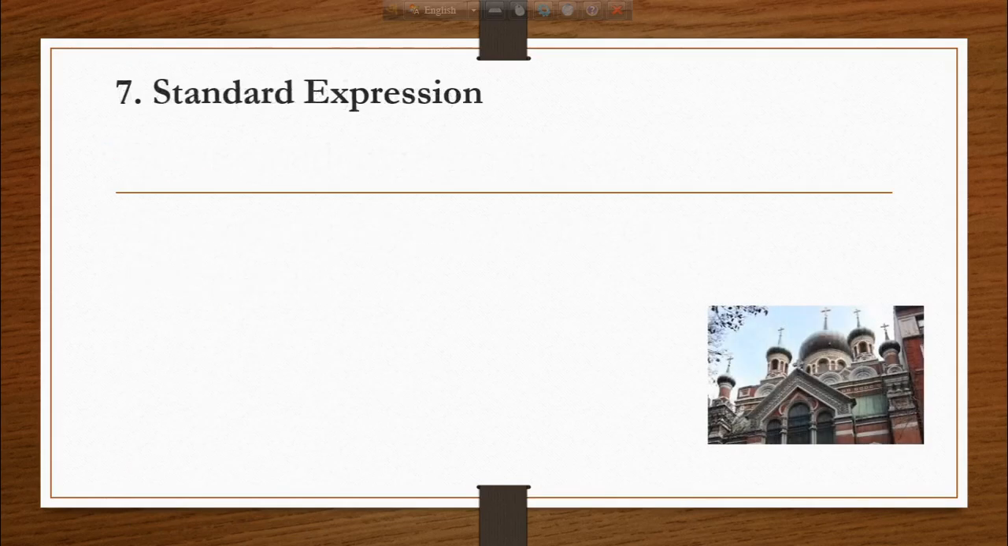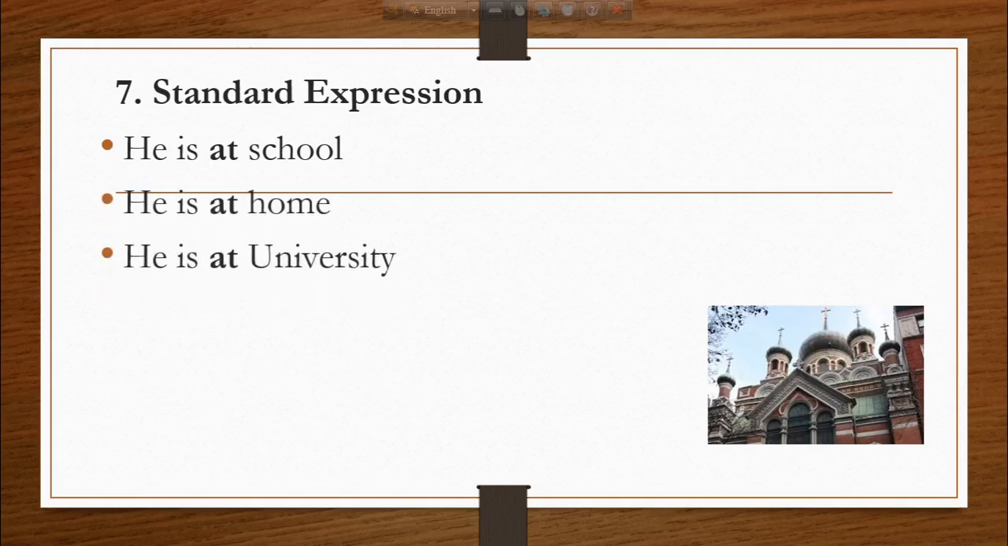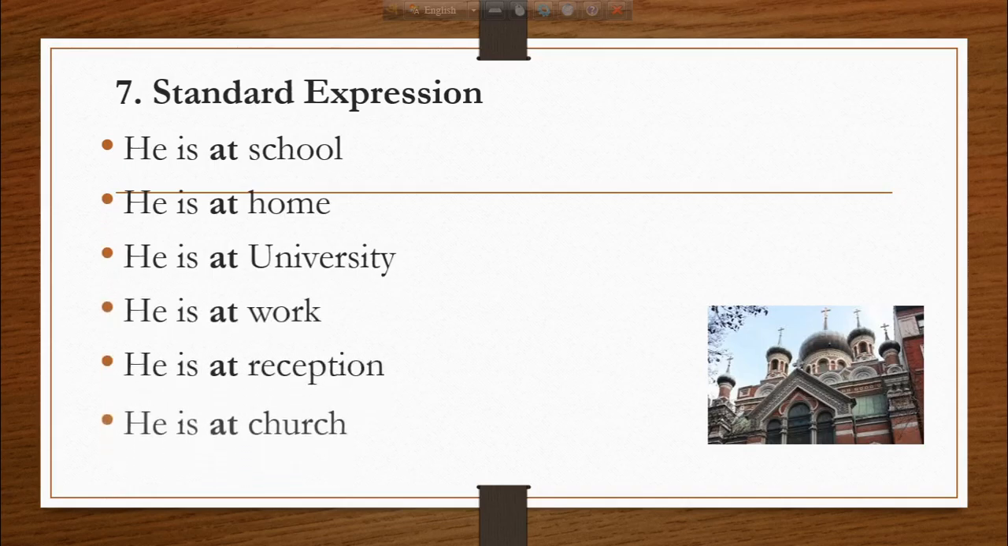So we use at to mean some standard expressions. For example, he is at school. He is at home. He is at university. He is at work. He is at reception. He is at church. So look at this example, boys. Here we said at school, at home, at university, at work, at reception, and so on.